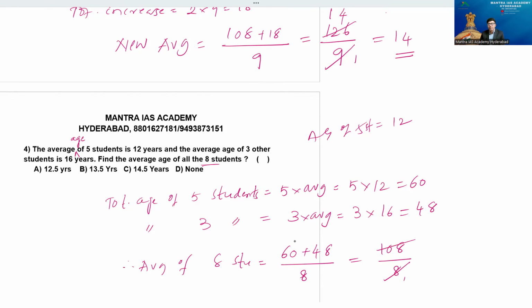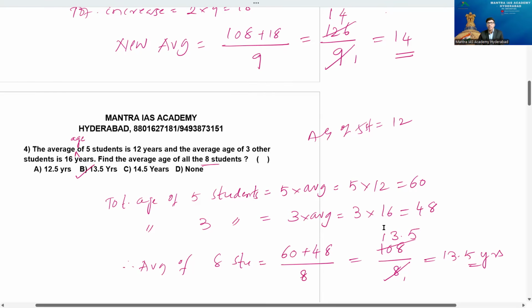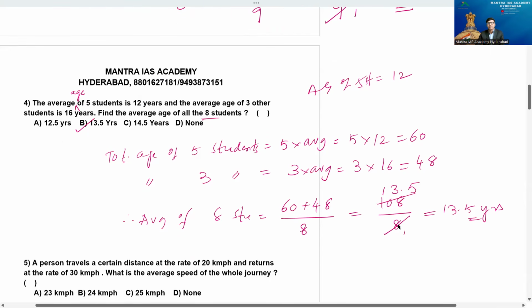Now come to the point. 8 ones are 8, 8 threes are 24, and 4 more, so it is 13.5 years. You can say 13 years 6 months because 0.5 is half of the year. So 13.5 years, 13 and a half years, or 13 years 6 months are all the same. Based on the options we have to write the answer. Very important point. Fourth question, beta. Now copy this.